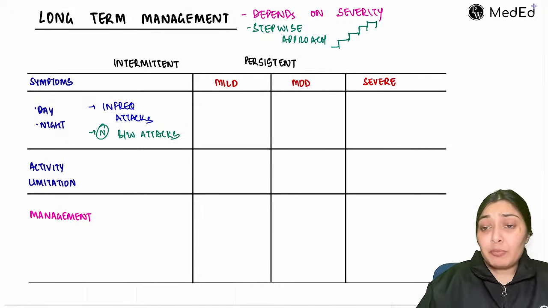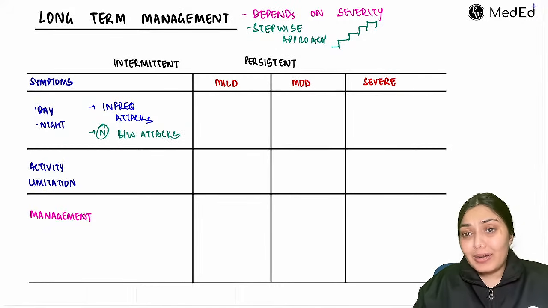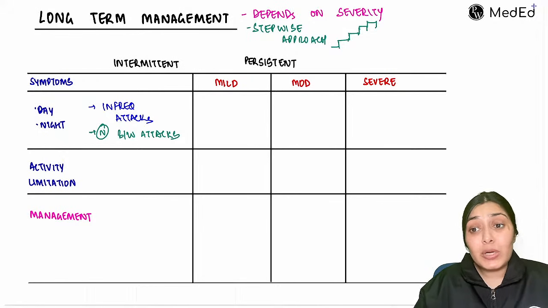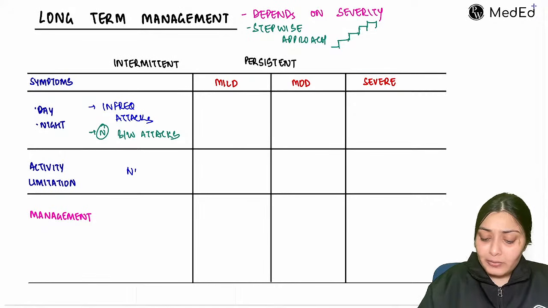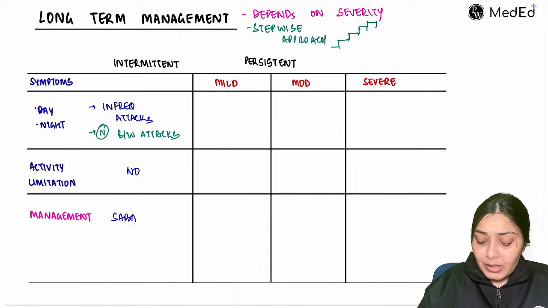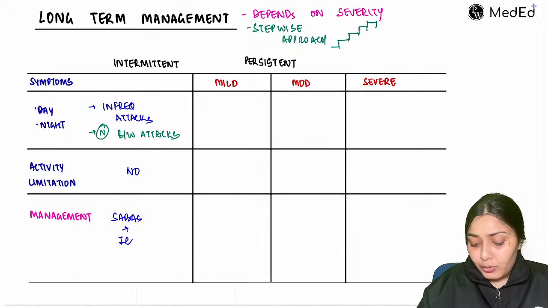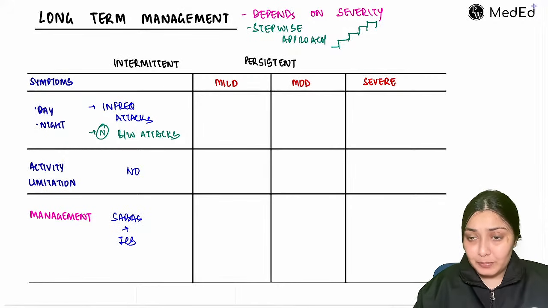And because these are such infrequent attacks and the child is absolutely normal in between, there won't be any activity limitation. So these children just need SABAs along with inhaled corticosteroids whenever these attacks happen.